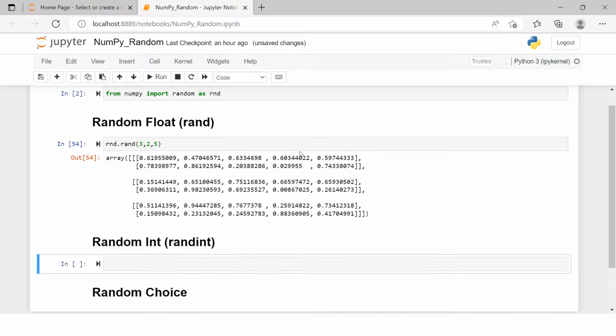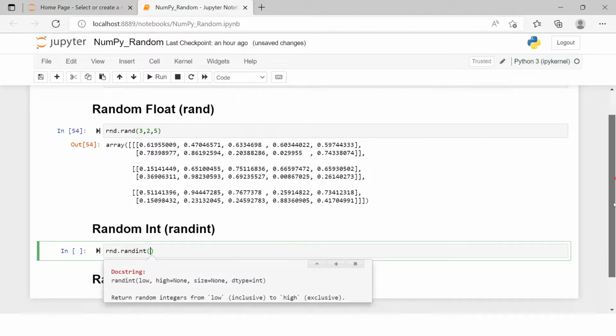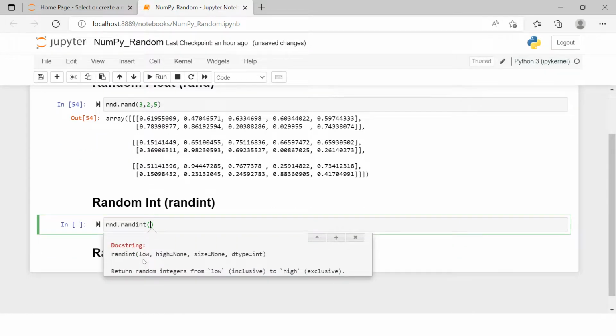Now let's check for integer numbers. Here it will give you the integer numbers, right? So you're gonna do the same thing, rand.randint. There is a function which is called randint. Now let's have a look at its syntax. Here you have to provide low, the value that you want to start from, then the value that you want to end at, and the size that you want to produce.